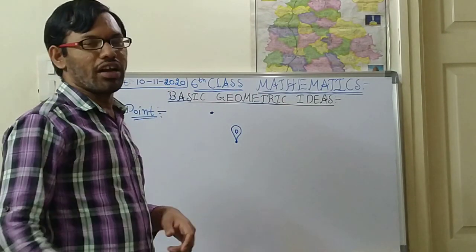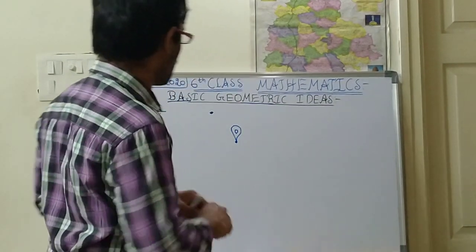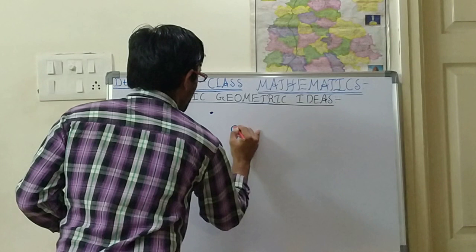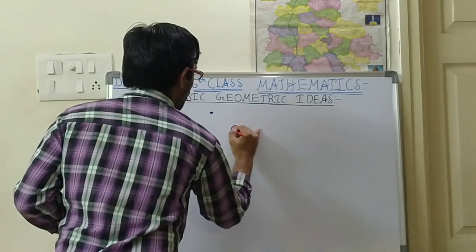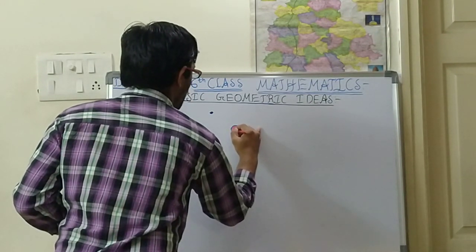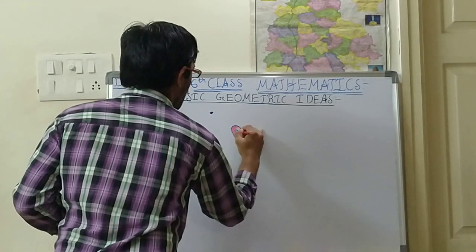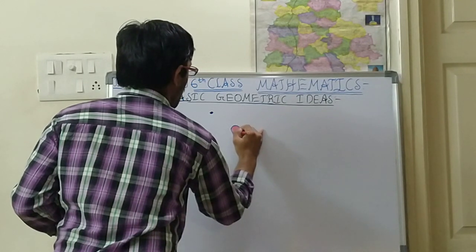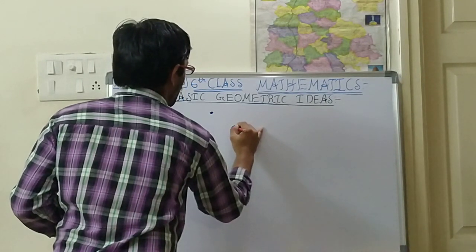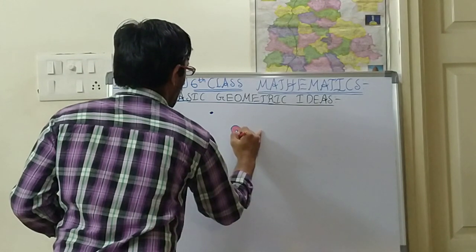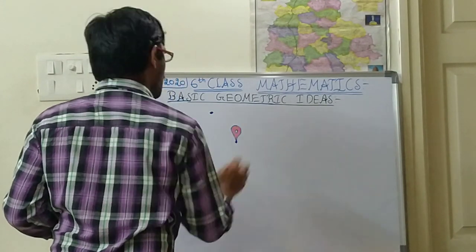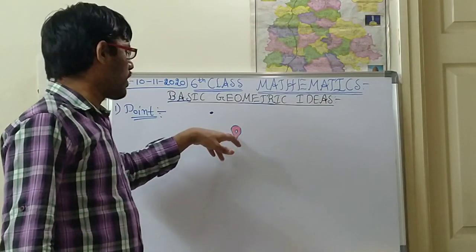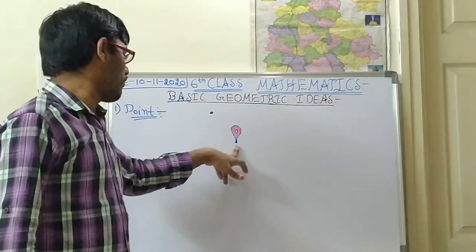So like this it will be shown. With the help of the red color mark you will see the location where you are supposed to go.